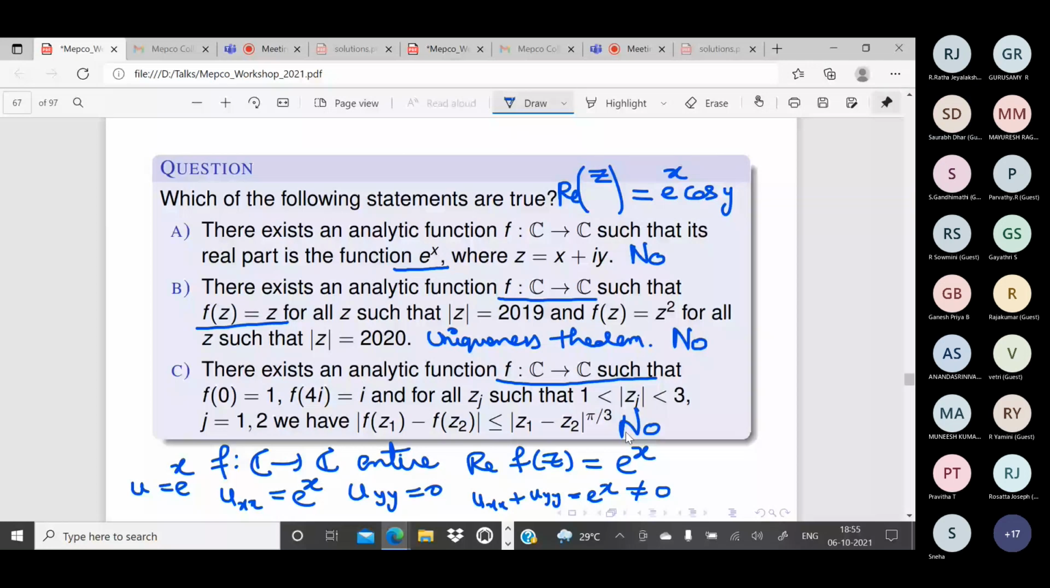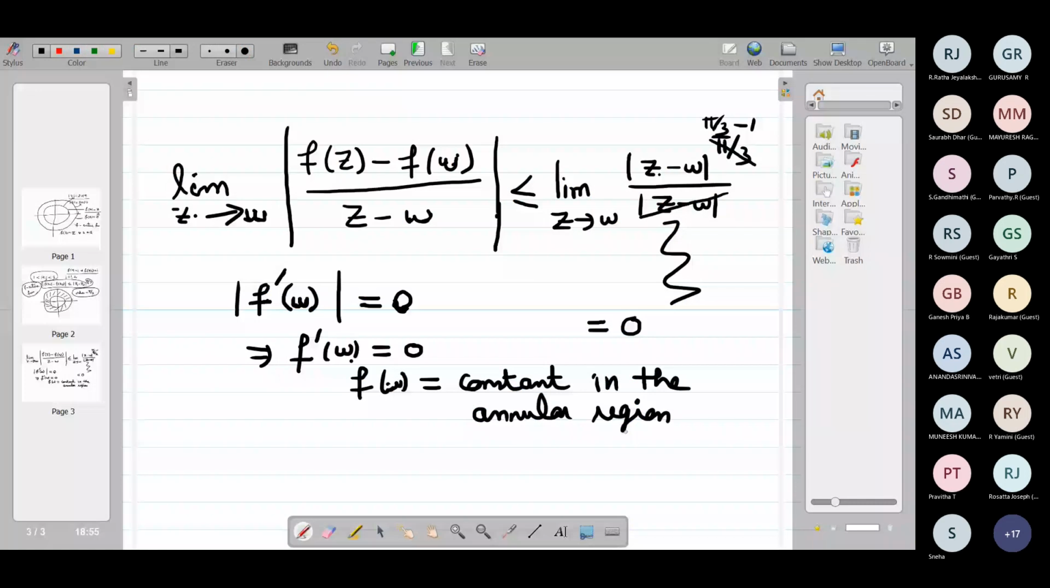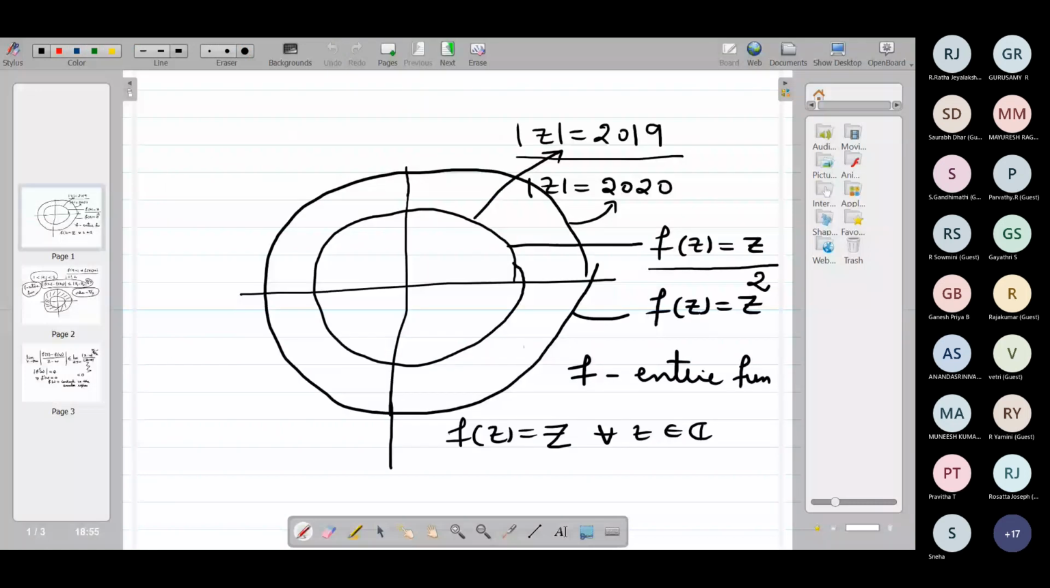See, f of z is equal to z for all z in the circle with center 0 and radius 2019. What about this set? It is not a disk, it is a circle, considering only the boundary. What are all the limit points of this circle? How many limit points does the circle have? Infinity.